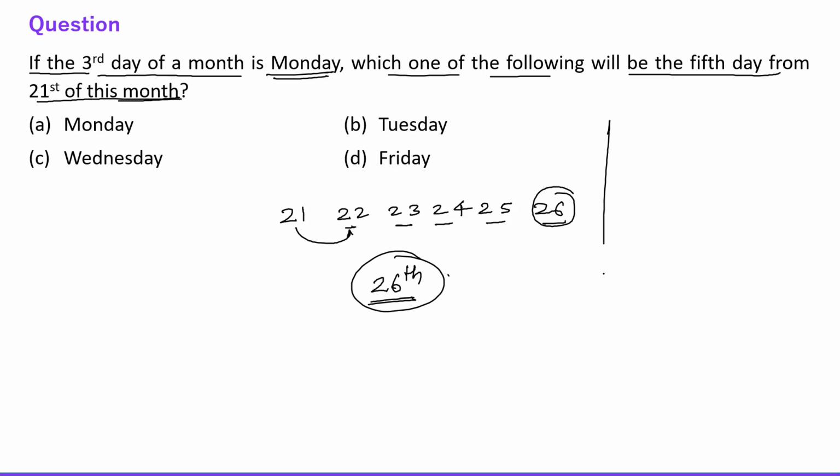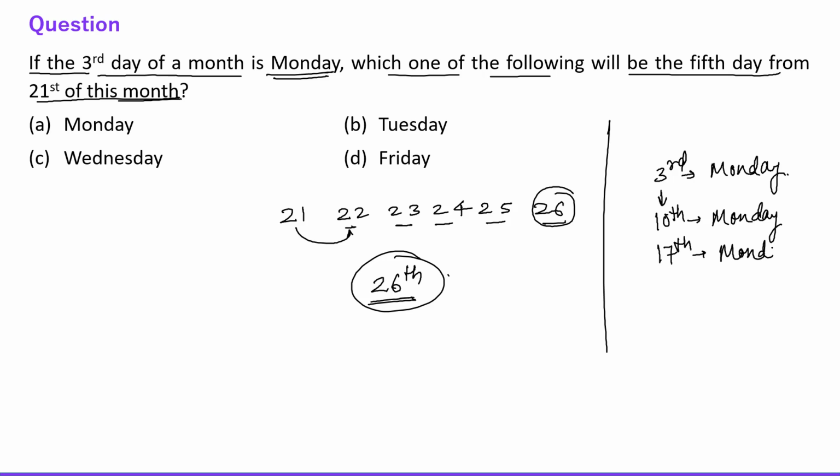Okay, so third is given as Monday, right? So obviously 3 plus 7, which is 10th, will also be on Monday. 17th will also be on Monday, right? Plus 7, and then plus 7 is 24th. 24th is also on Monday.